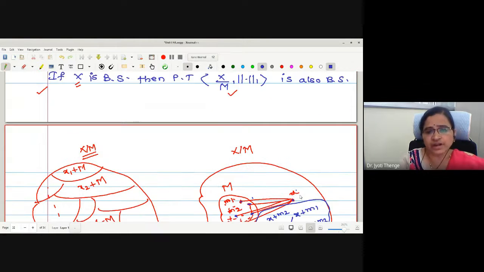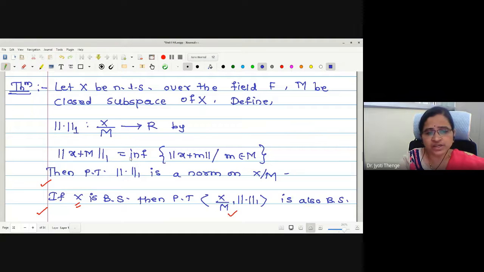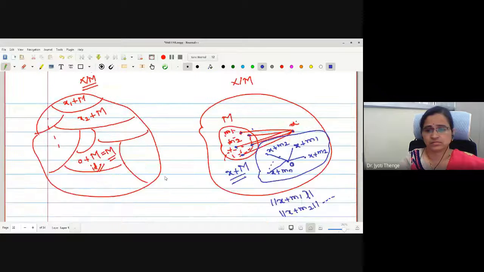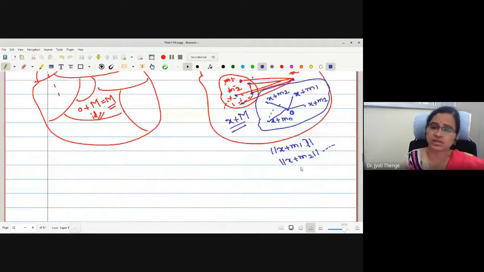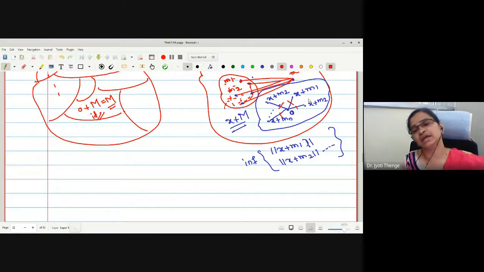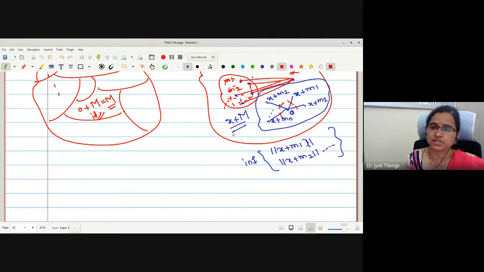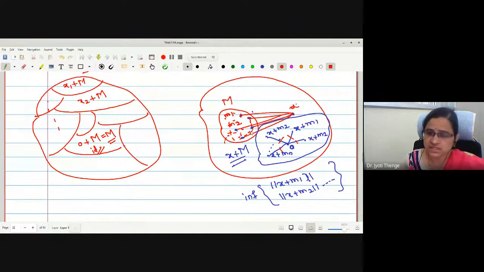And next, after finding all these norms, what are we interested in finding? Inferior. That is the smaller value among these. Whichever is smaller among these, we will take, and that will be the norm of X plus M. Okay, this is X plus M. This is M. This is treated as the origin or the zero element, right?